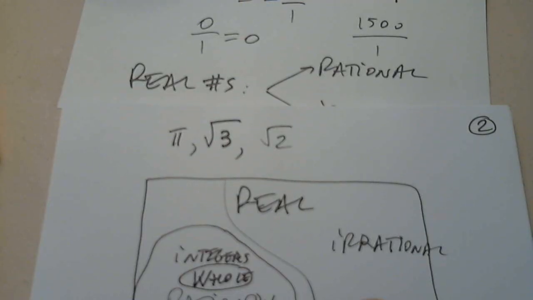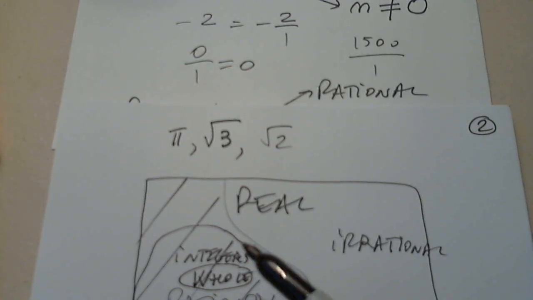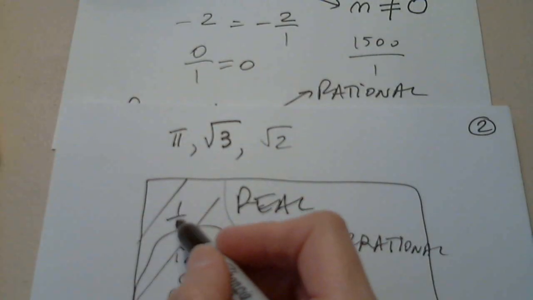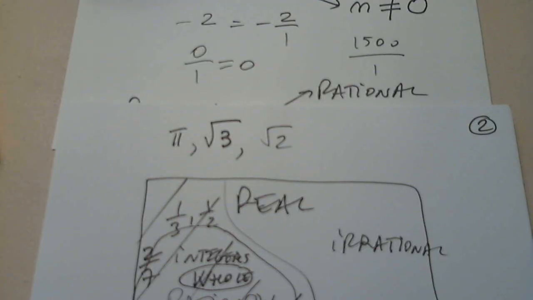And inside somewhere here, we have natural. So all this piece is rational. They can be integers, they can be whole numbers, they can be natural, or simply 1/3, 1/2, 2/7. But here, on this side, we have irrational, like pi, or e, or the square root of 3, or the square root of 2, and so on and so forth.